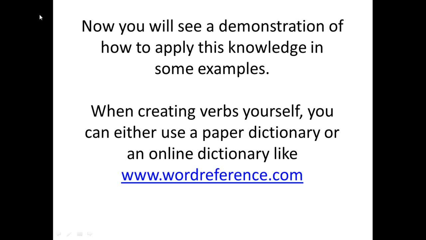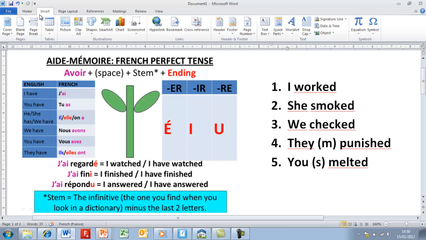Now you'll see a demonstration of how to apply this knowledge in some examples. When creating verbs yourself, you can either use a paper dictionary, a book, or an online dictionary like wordreference.com. Now, here we see I have an aide-mémoire on the left, which shows me the steps I need to go through to create the perfect tense. And on the right I have 5 verbs I need to translate.